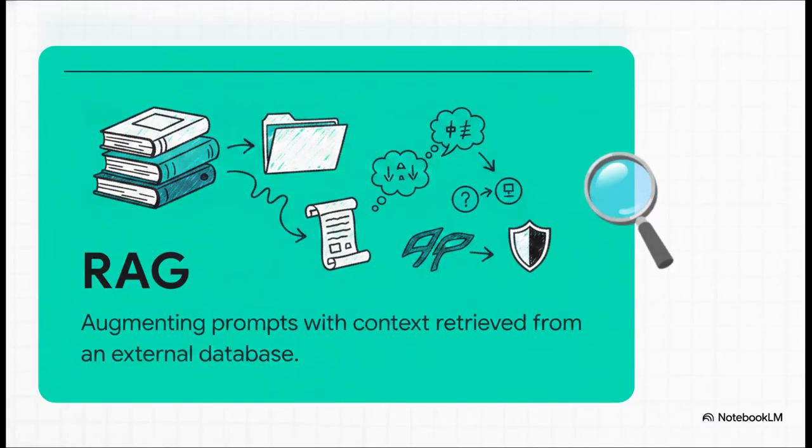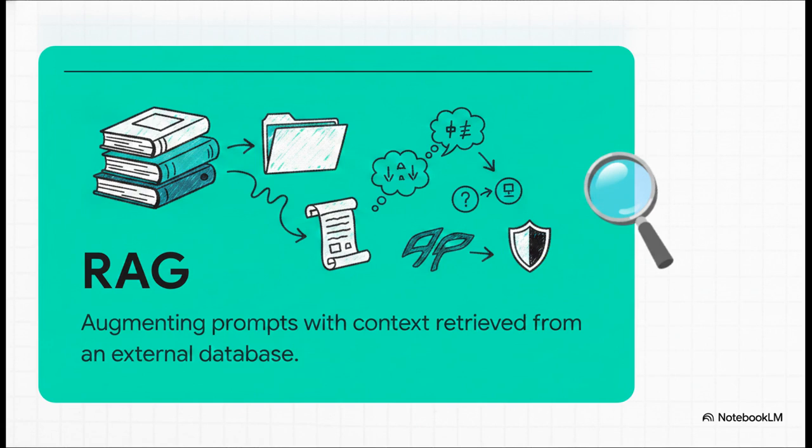So if we can't affordably stuff the prompt with everything, and we obviously can't afford to constantly retrain the model on new data, how do we keep the AI smart and up to date? The answer is RAG, Retrieval-Augmented Generation. Instead of relying on the AI's internal static memory, RAG connects the AI to an external database, like your secure company wiki or a library of PDFs. When you ask a question, the system first searches the database for the exact facts, retrieves them, and secretly slips them into the prompt for the AI to read.